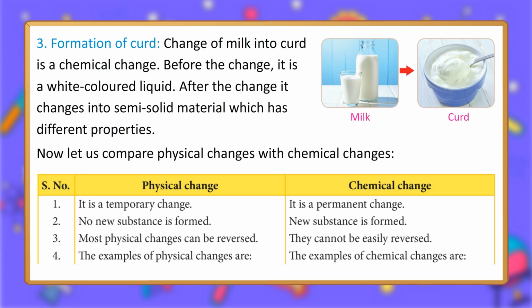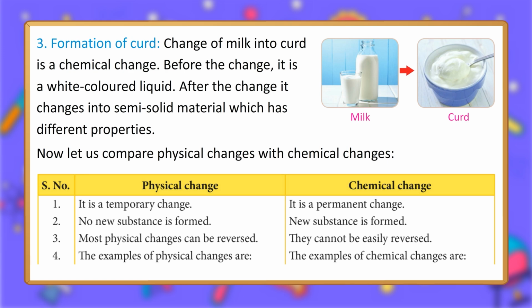It is a permanent change. 2. No new substance is formed. New substance is formed. 3. Most physical changes can be reversed. They cannot be easily reversed. 4. The examples of physical changes are.